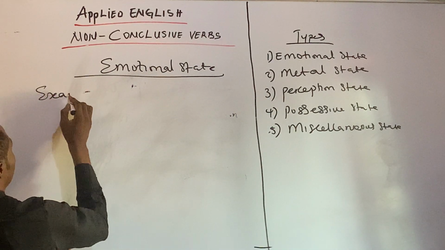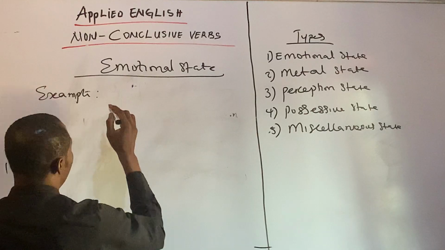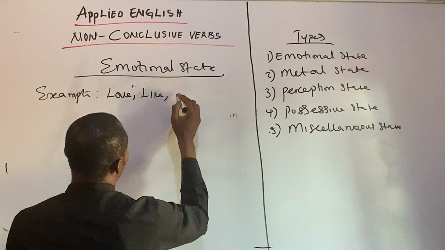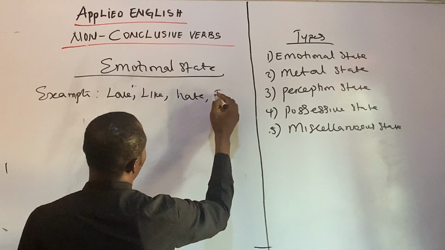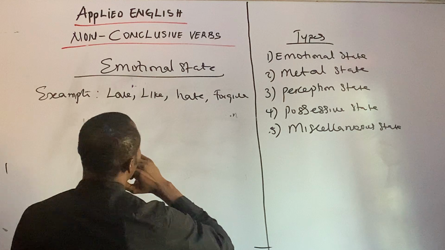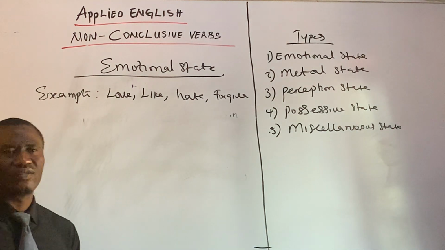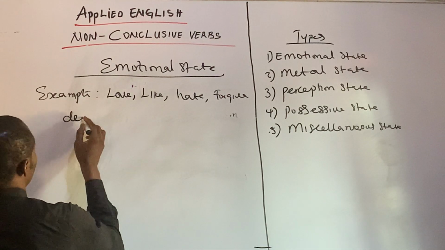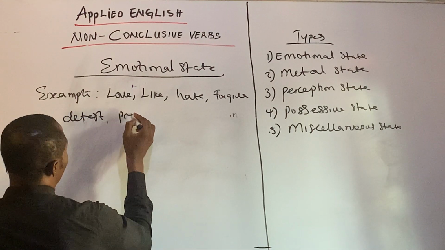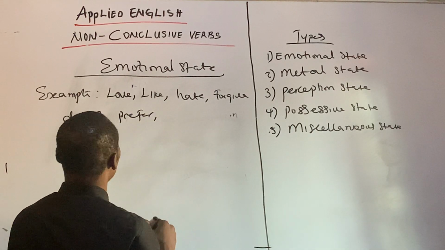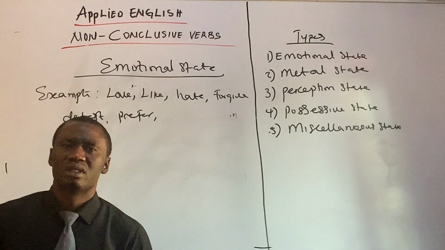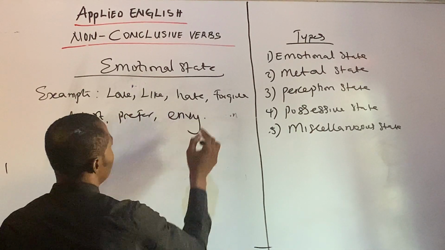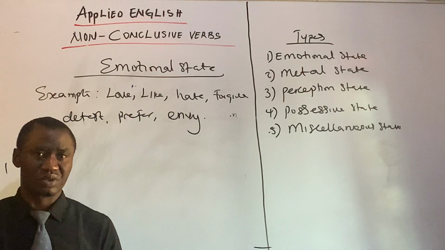What are the examples? The examples of emotional state: you talk about love, you talk about like, you talk about hate, you talk about forgive. All right? Like, love, hate, forgive, it's all emotional. The taste, prefer, okay? Now, let's go with this, okay, and envy. There are lots of those examples, but let's go with these.